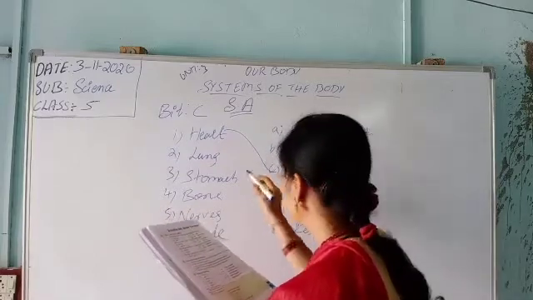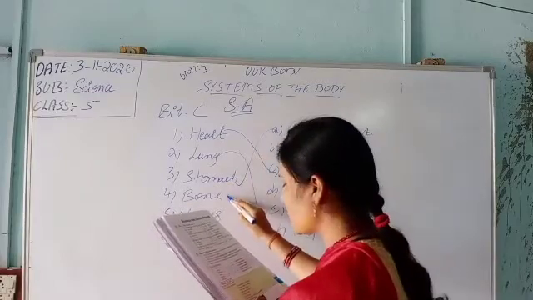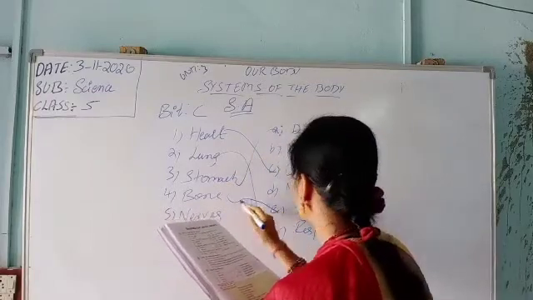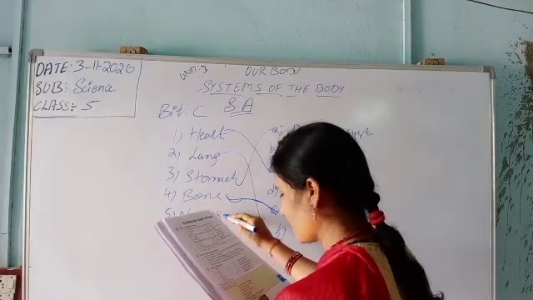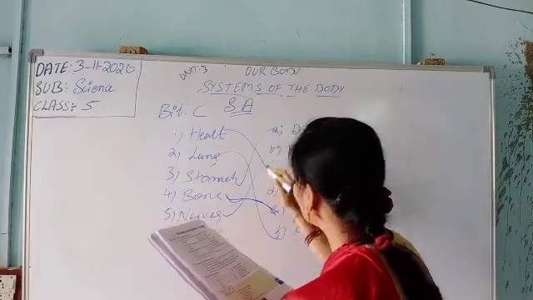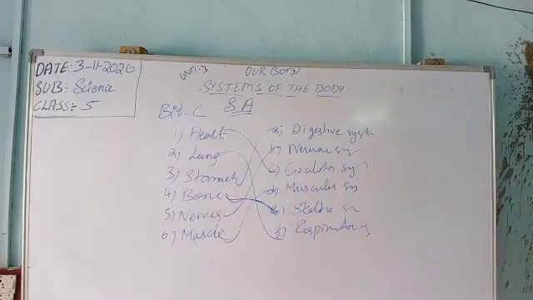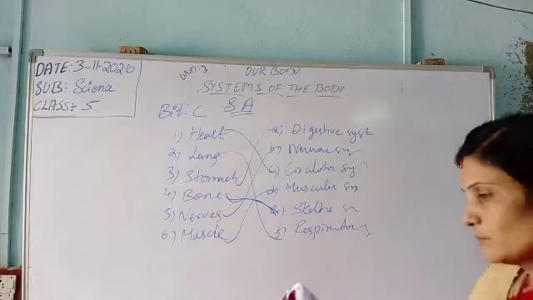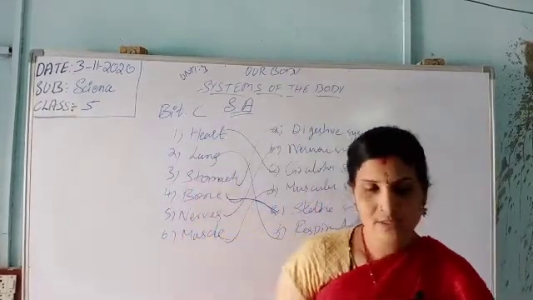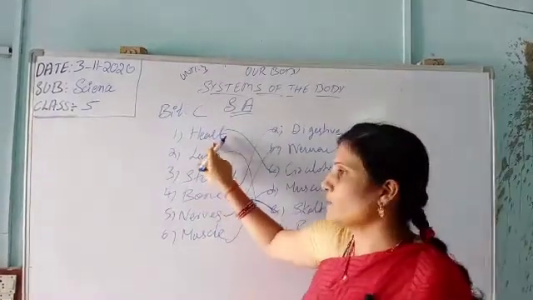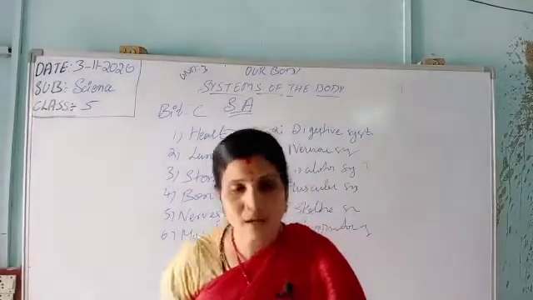Lungs, it goes to respiratory system. Stomach, digestive system. Bones, skeleton system. Nerves, again it is nervous system. Next, muscles to the muscular system. So these are the systems matching with bit number 1 to bit number A. So this is the completion of the lesson.